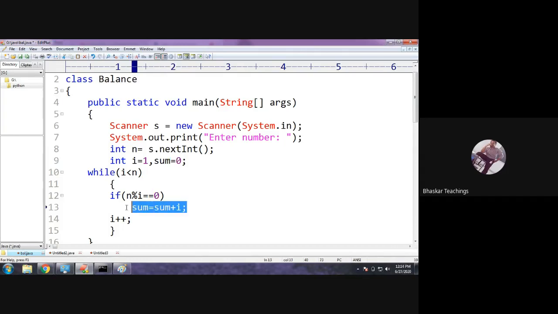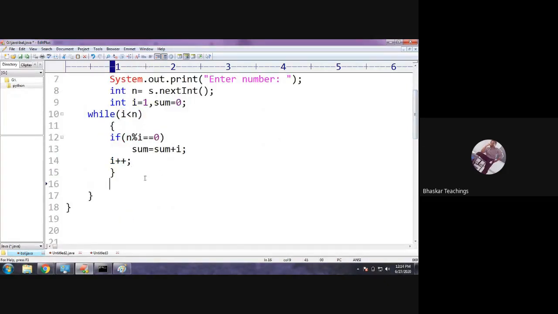0 plus 1, 1. Next I is 2. Now n will be divided by 2, and when it is true, it will be added to sum. Next 3: 6 divided by 3, true, added to sum. Next 4: 6 divided by 4, no, so it will not be added this time. Next 5: 6 divided by 5, no, not added. And next 6: 6 less than 6 is false, so it comes out of the loop. After the process is done, now check if sum is equals to n.